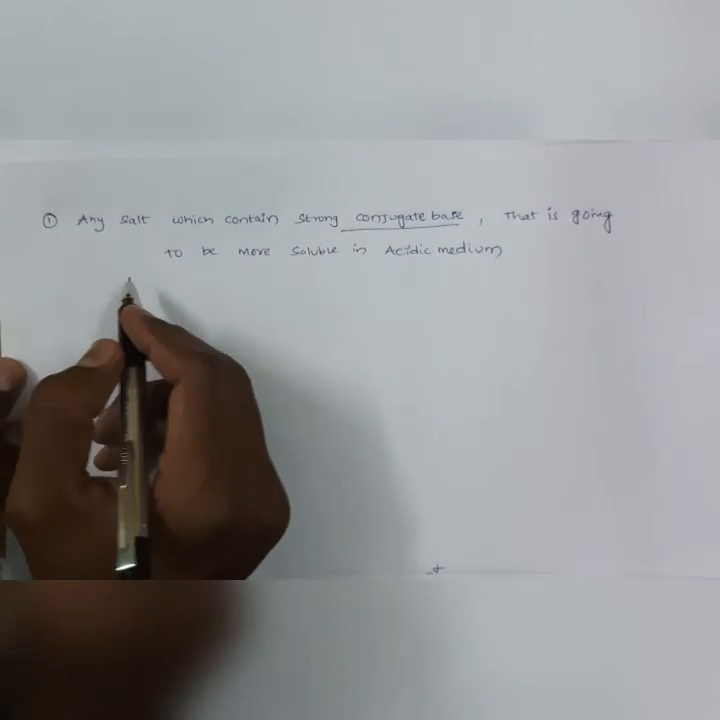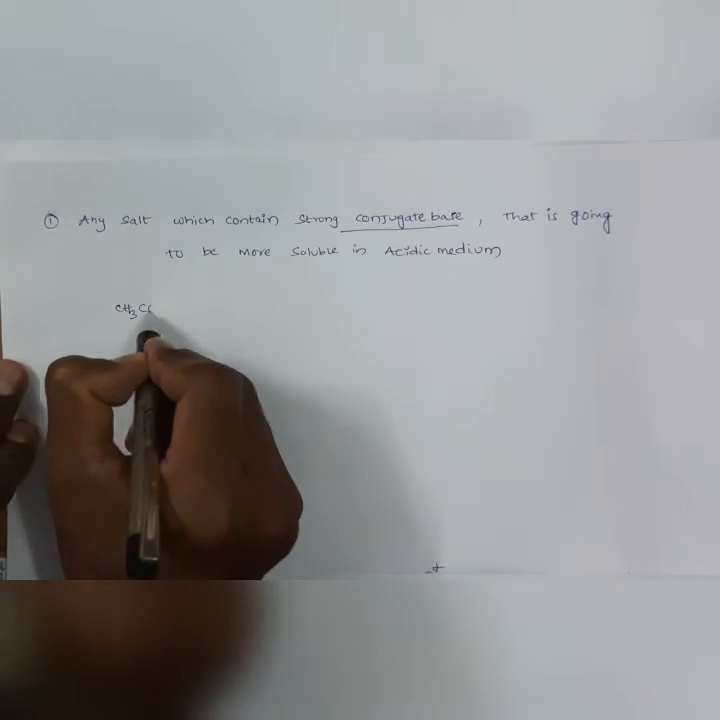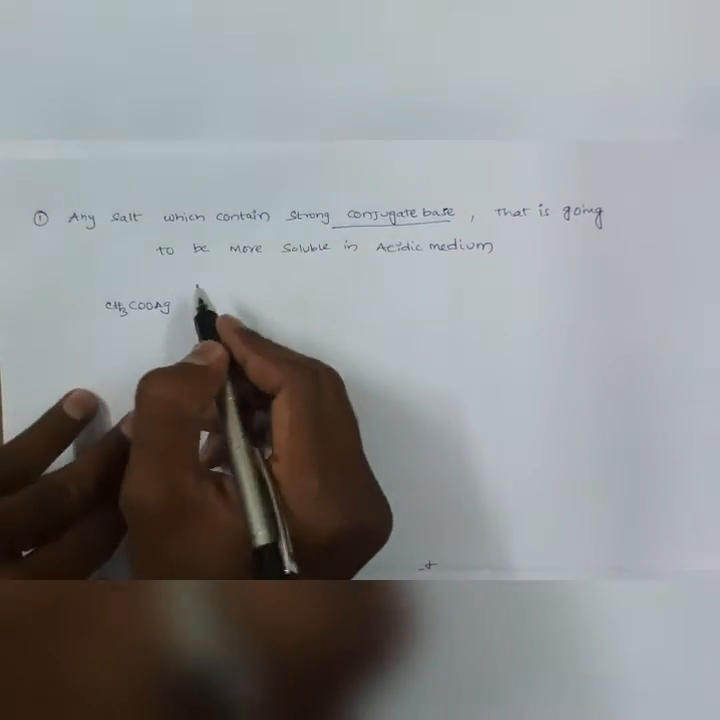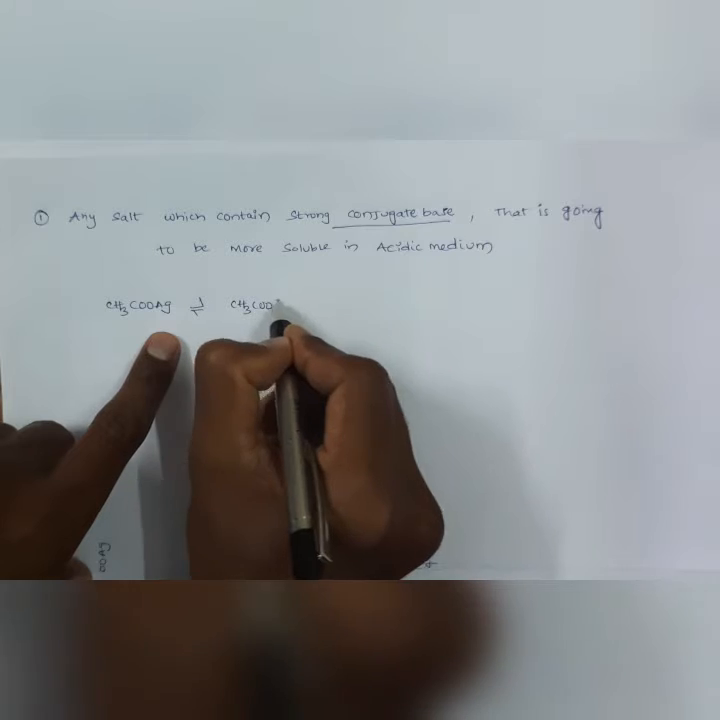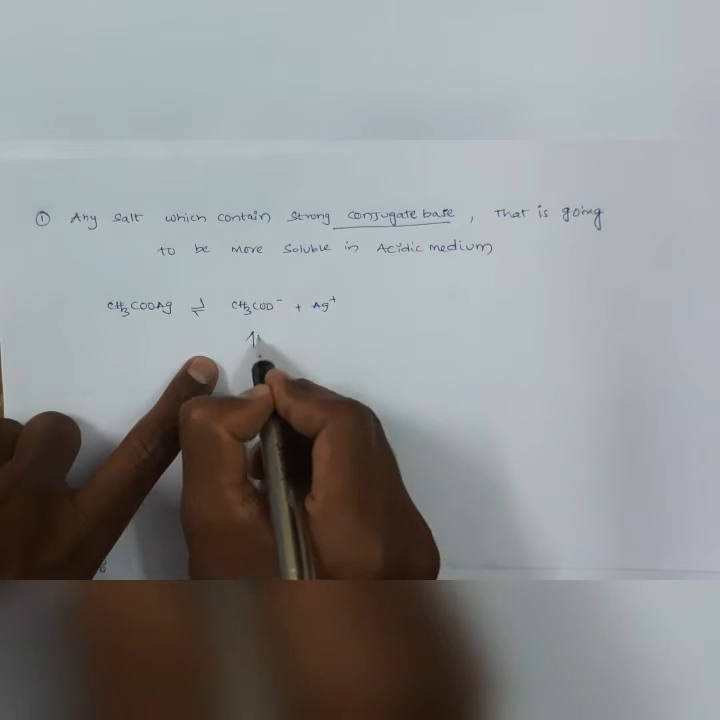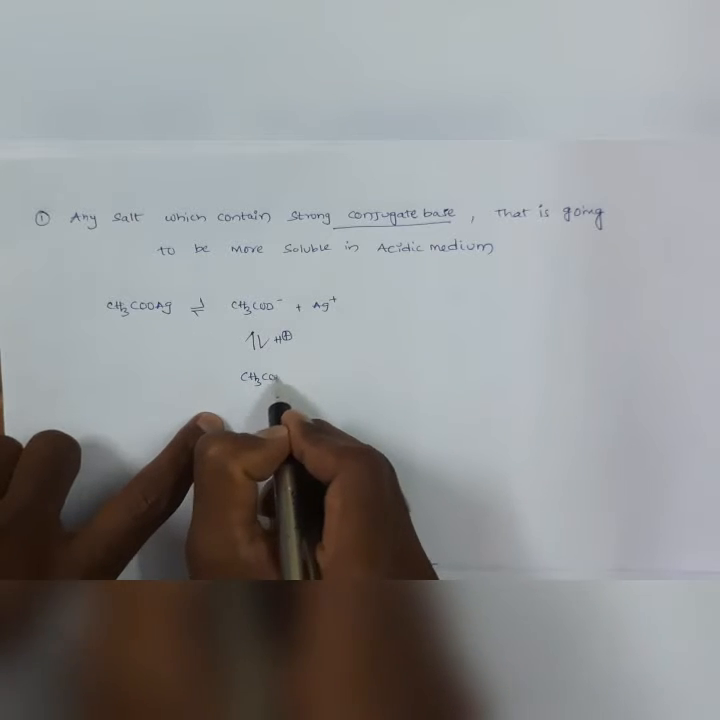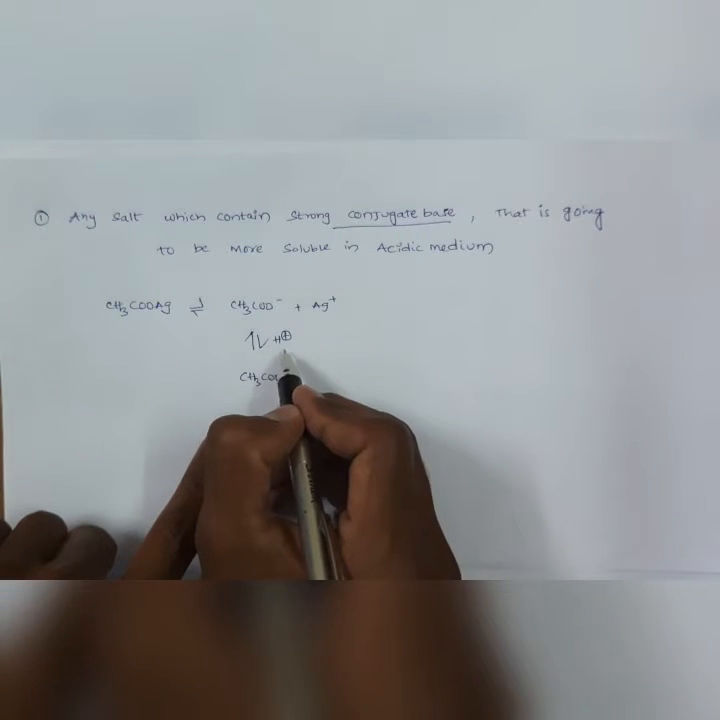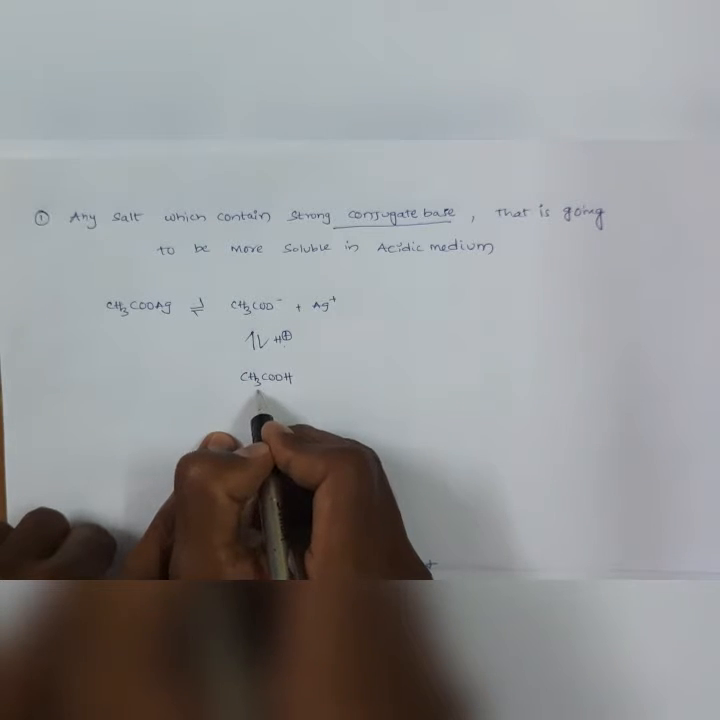Say, for example, silver acetate, CH3COOAg. This is a salt. It dissociates into acetate and silver ion. This acetate ion reacts with H plus ion and forms acetic acid, since this is an acidic medium solution.